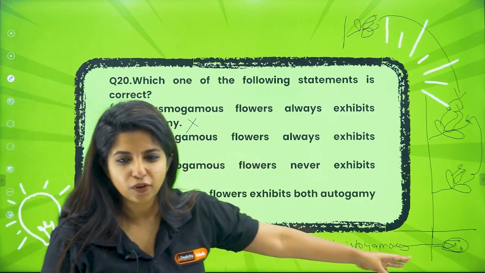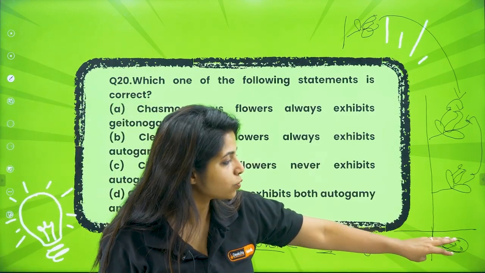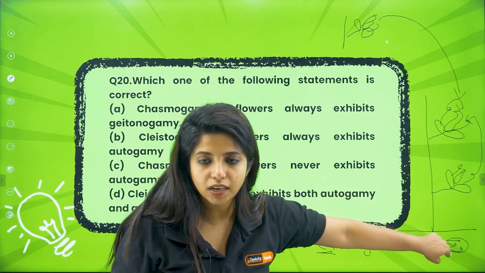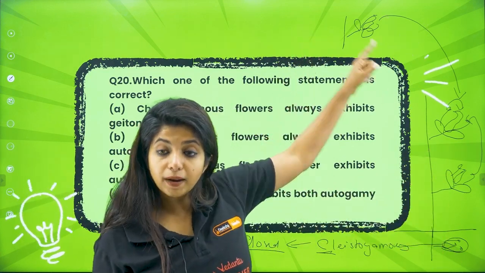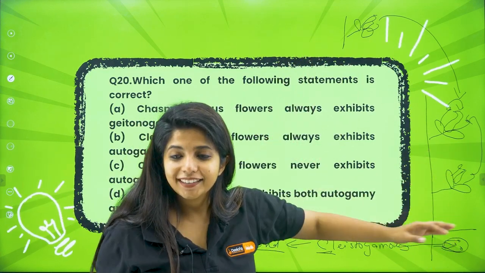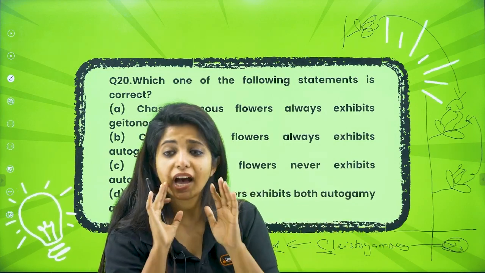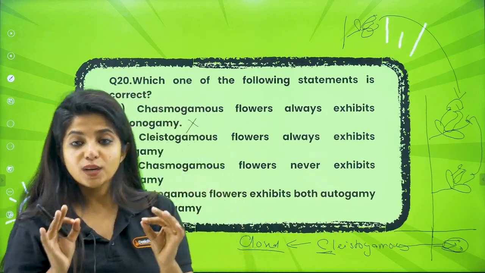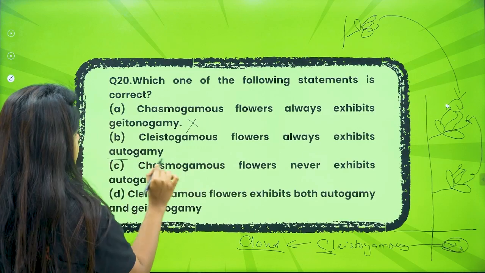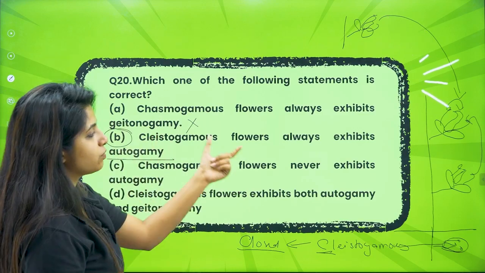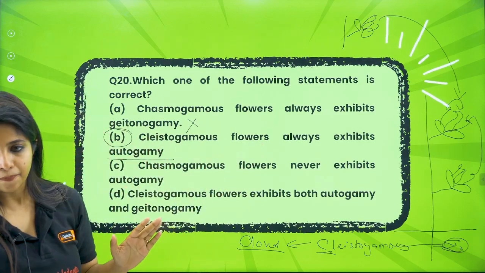What about the closed ones? We forgot about the poor ones, right? Cleistogamous, do you think geitonogamy can happen from here to here, things can come in? Or from the other plant it can come in? No. Here they are always closed, my dear children. So they always exhibit something that is known as autogamy. So this statement would be correct. Cleistogamous flowers always exhibit autogamy.